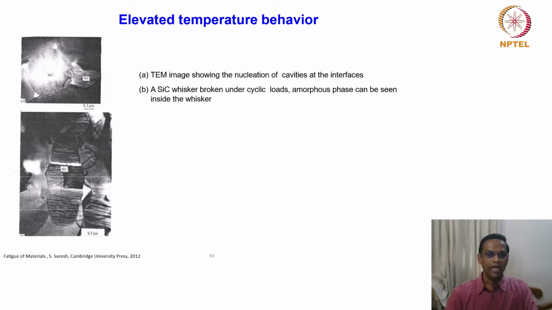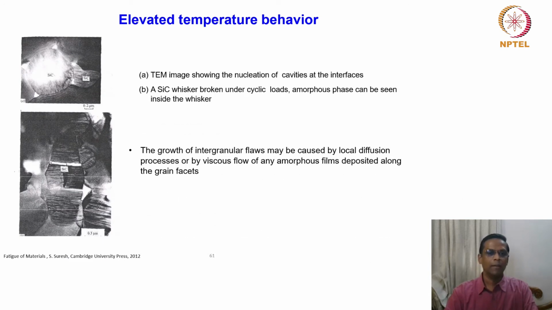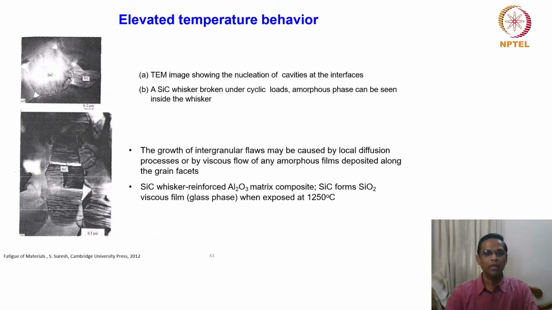So what happens at high temperature for this brittle material? This is an electron micrograph shown for a silicon whisker broken under cyclic loads. Amorphous phase can be seen inside the whisker. You can see there is a lot of amorphous phase inside.